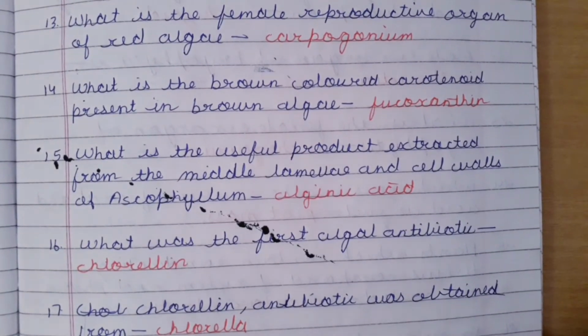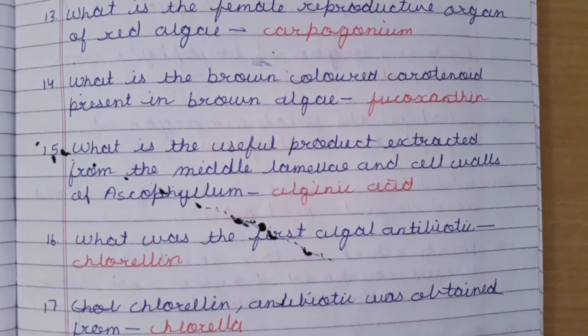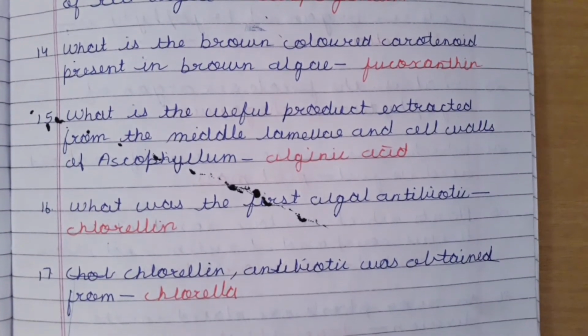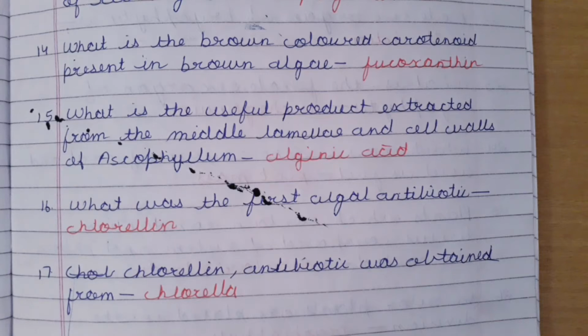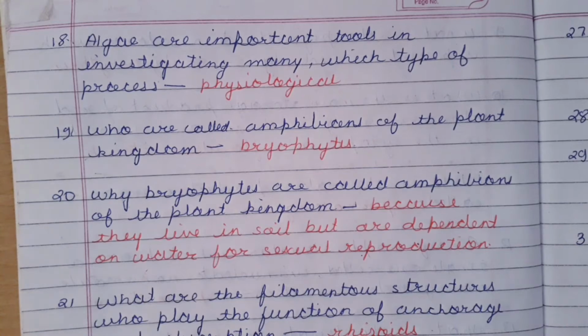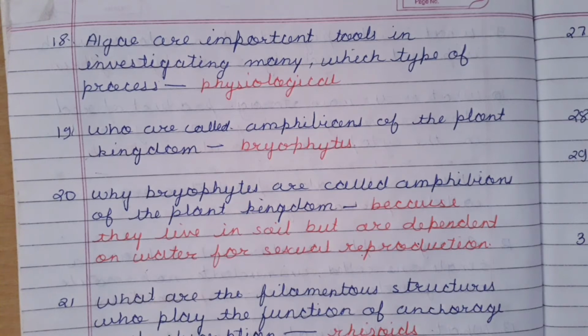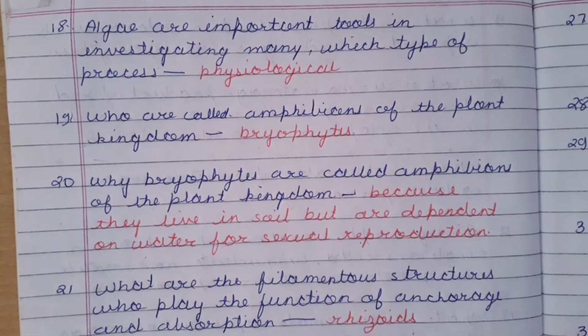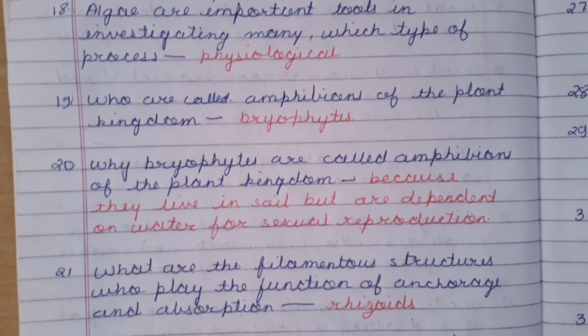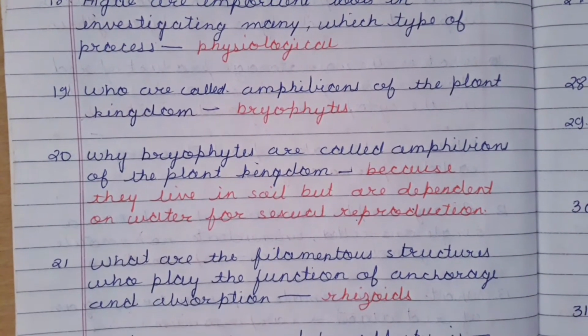Next point. What was the first algal antibiotic? It was chlorellin. Next point. Chlorellin antibiotic was first obtained from Chlorella. It is an algae. Next point. Algae are important tools in investigating many which type of processes? They are physiological processes. Next point. Who are called amphibians of the plant kingdom? They are bryophytes, that is, they live in water.